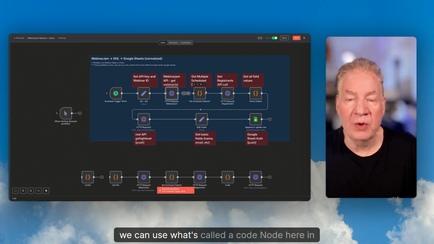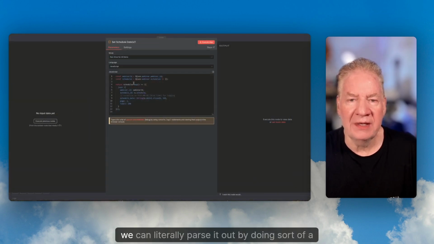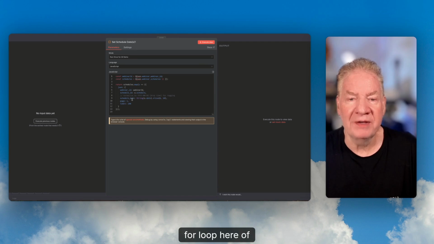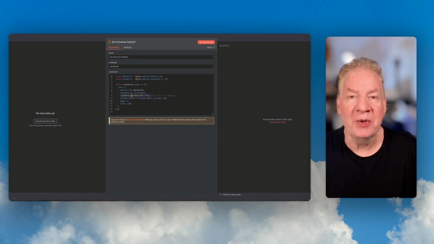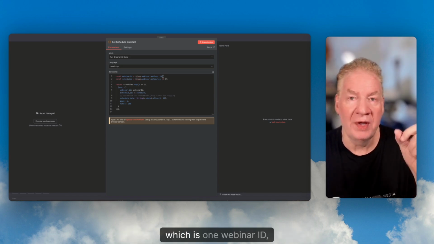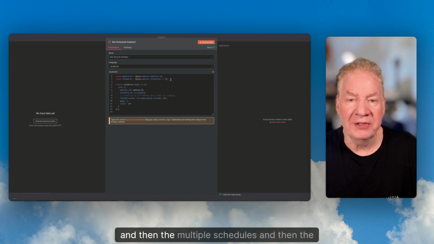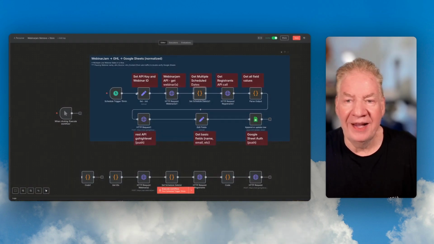Well, we can use what's called a code node here in n8n. And once we do, we can literally parse it out by doing sort of a for loop here, sort of a nomenclature in the old coding language. And so we run a JavaScript and we pull out from that webinar ID, which is one webinar ID, and then the multiple schedules, and then the result appears over here.